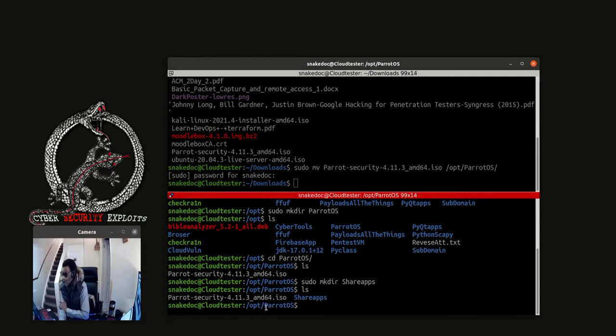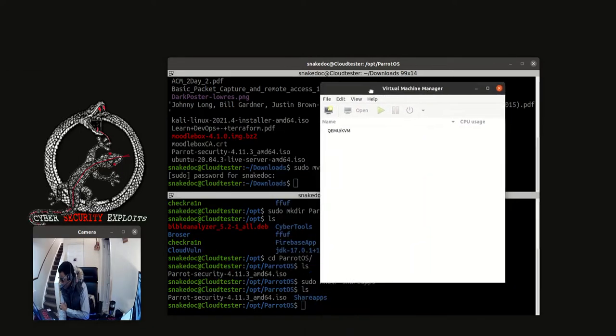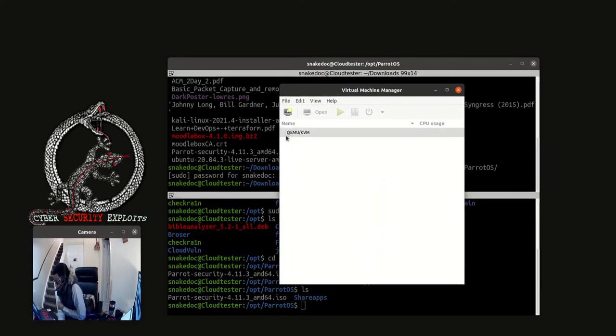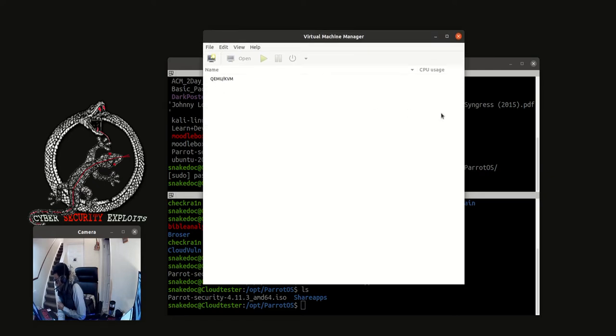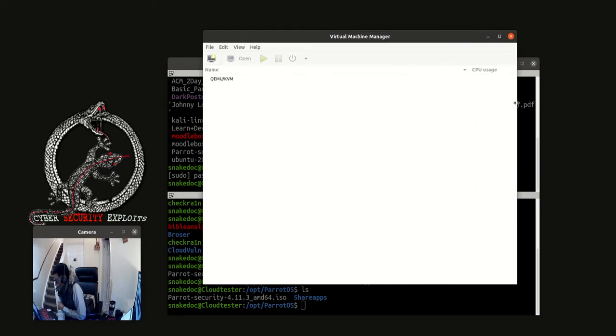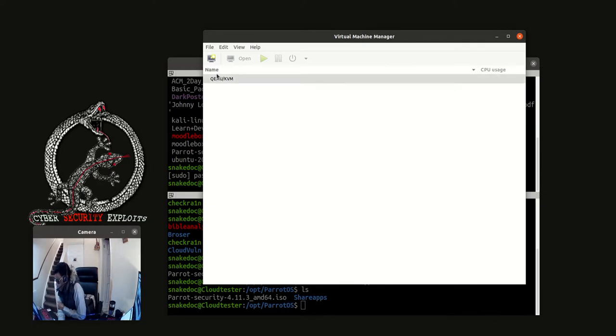So let's now go to our virtual machine manager here. In the virtual machine manager, let me extend it a little bit so you can see much better. So here we are going to go File, then we are going to create a new machine.